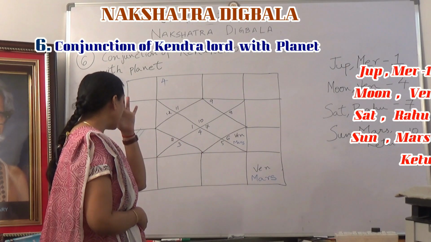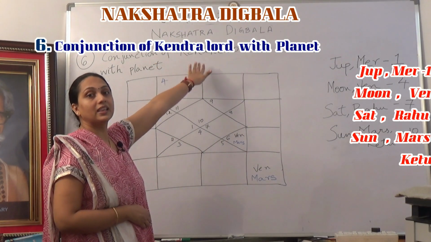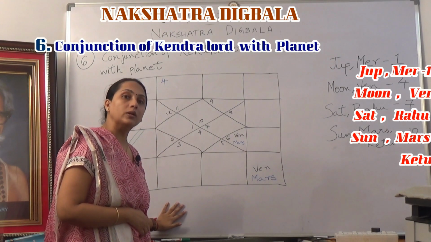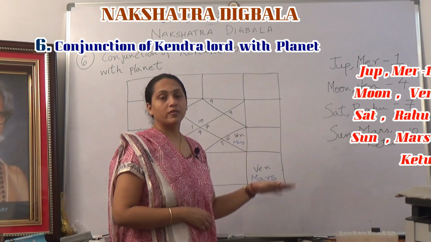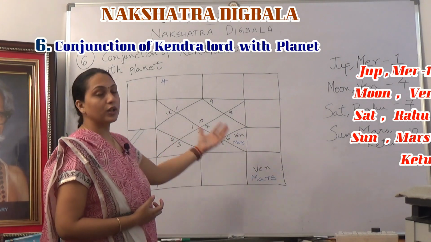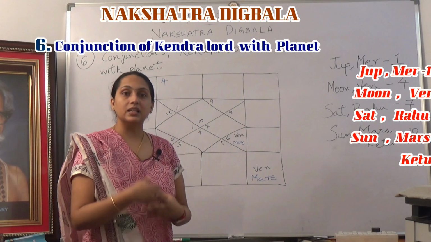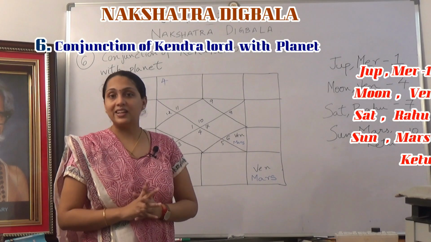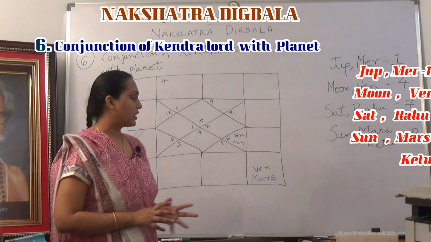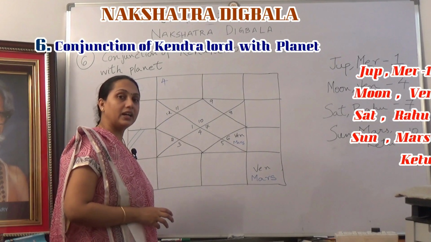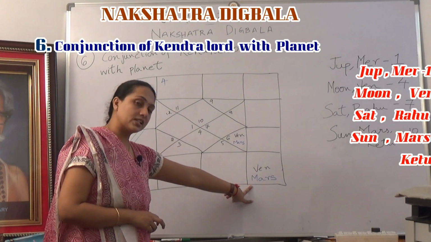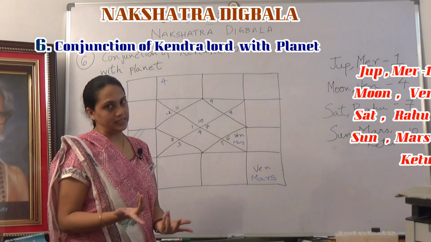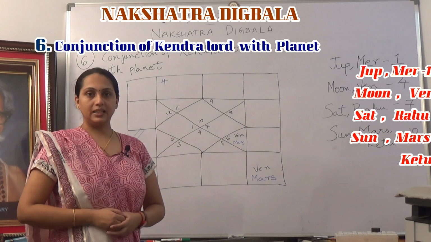So when Venus is anywhere in the horoscope in conjunction with the 4th Lord, Venus will gain Digbala. Here, in Makar Lagna, the 4th Lord is Mars, and Venus in Virgo is in conjunction with 4th Lord Mars. Hence, it has gained Digbala.